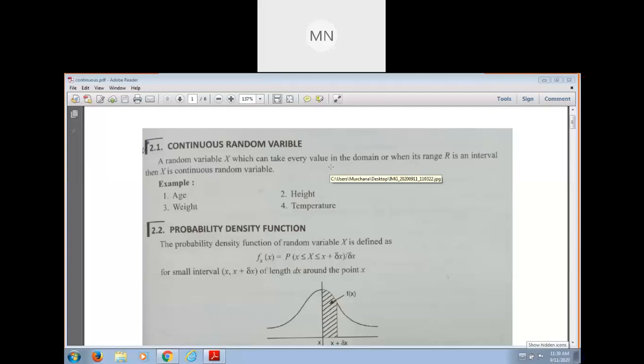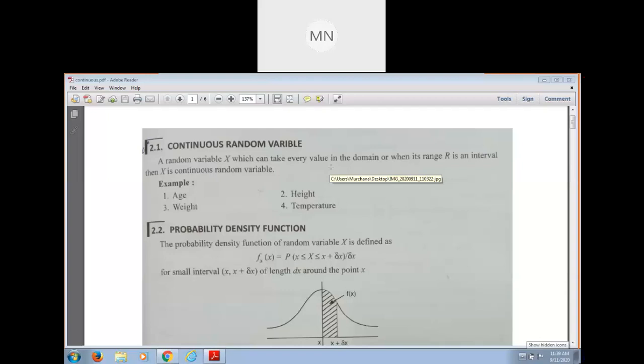In other words, we can say that a continuous random variable is a random variable where the data can be infinite, it takes infinitely many values. If we take the data from an interval, then we say that it is a continuous random variable.